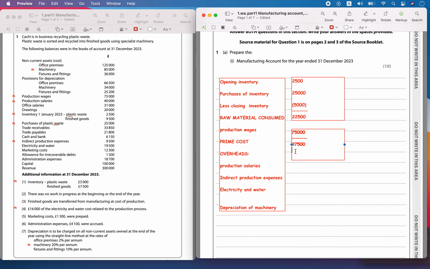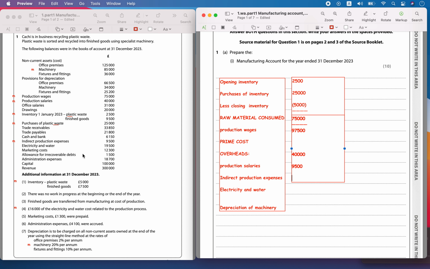Then after that I have some overhead costs. Let's calculate the overhead. The first one is going to be the production salary. The production salaries were around 40,000. Then you have indirect production expenses, which were around 9,500.